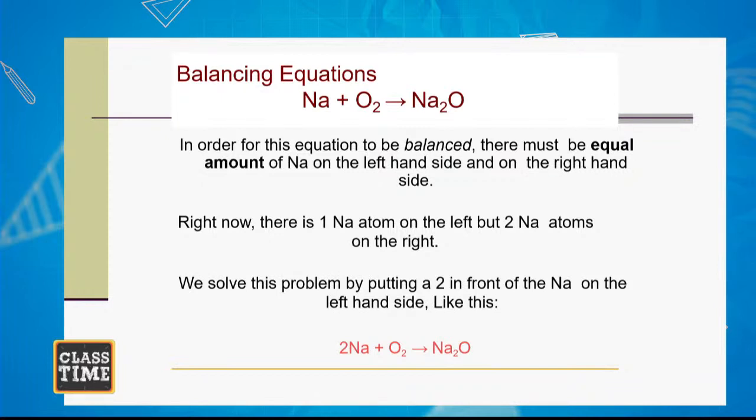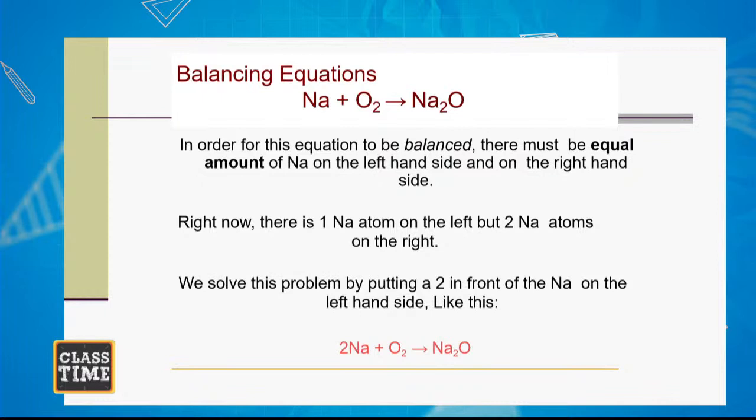Let's write sodium reacting with oxygen to give us Na2O. Let me write it over here so you can see it: Na plus O2 to give us Na2O. Now, I need to balance this equation. The reactants must be equal to the products.